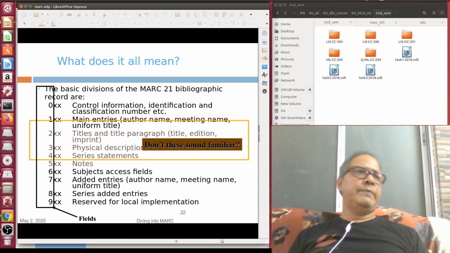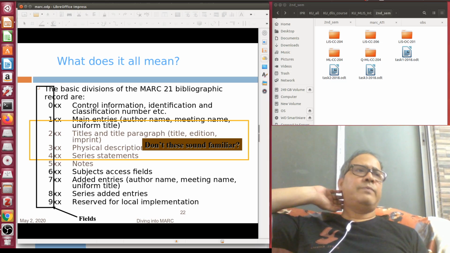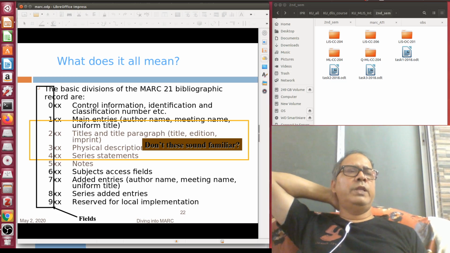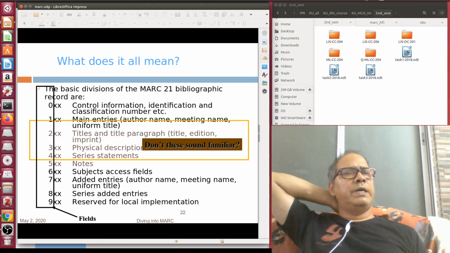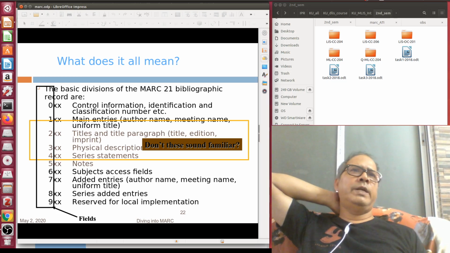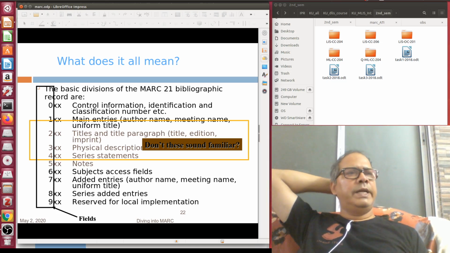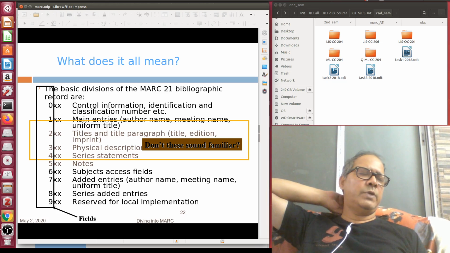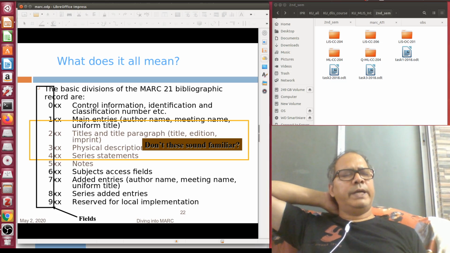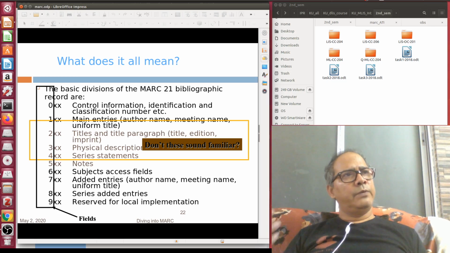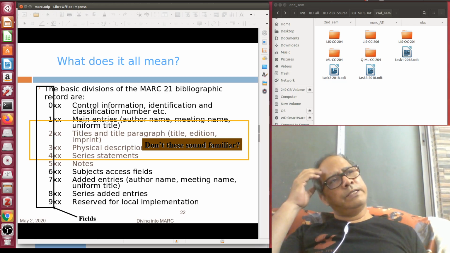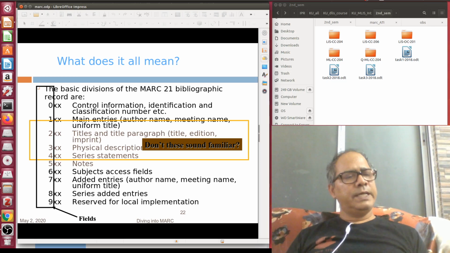But there is a difference between 650 and 653. 653 is basically an uncontrolled index term. When you are giving terms from your mind, from your perception, from your experience, or by using any non-standard vocabulary control like a subject dictionary, etc., then it is called 653. But if you are taking the term from a recognized standard vocabulary device as listed in MARC 21, like Library of Congress Subject Headings, MeSH, different kinds of thesauri, then you can utilize the subject descriptor field 650. 651 is basically geographic name heading, and so on.